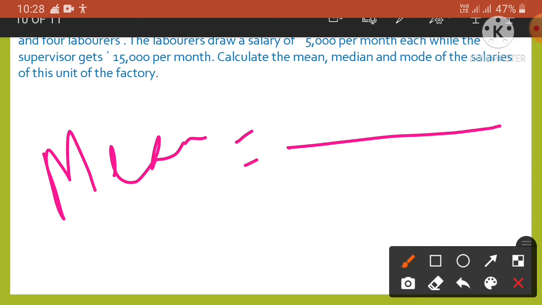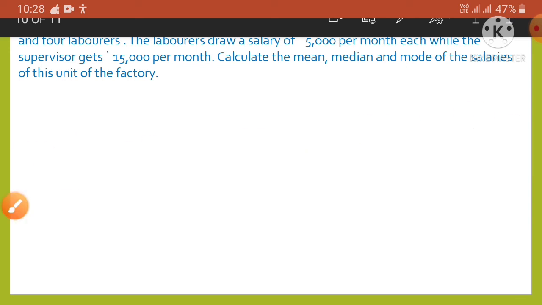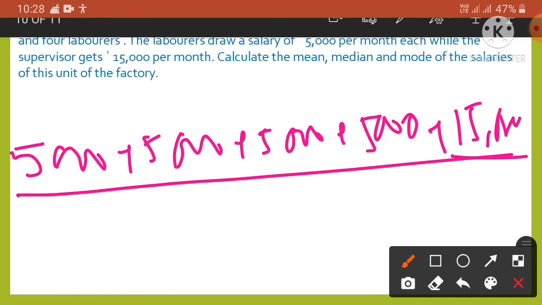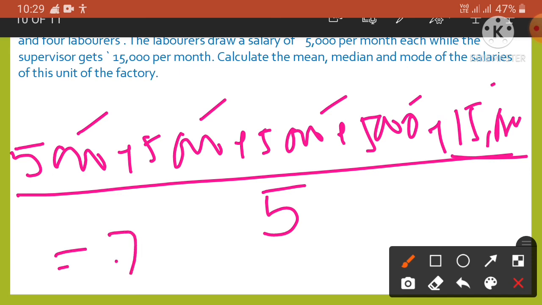Okay, so a laborer draws a salary of 5,000. And below will be the total number of observations. Here the total number of observations is 5. Okay, 1, 2, 3, 4, 5. So ultimately we get the mean as 7,000. Okay, so the mean salary is 7,000 per month.